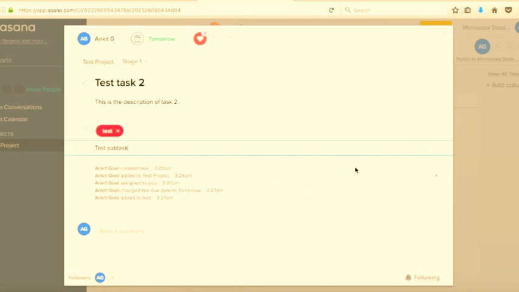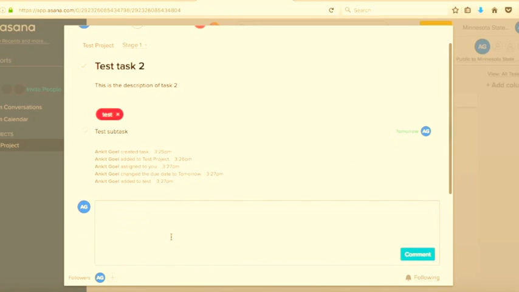You can do the same thing, assign it to someone, assign to me, and you can put the due date. Due date is again tomorrow. The cool feature here is now you can communicate at the task level. If you remember, I told you that you can communicate either via project level or team level or task level. So this is task level.